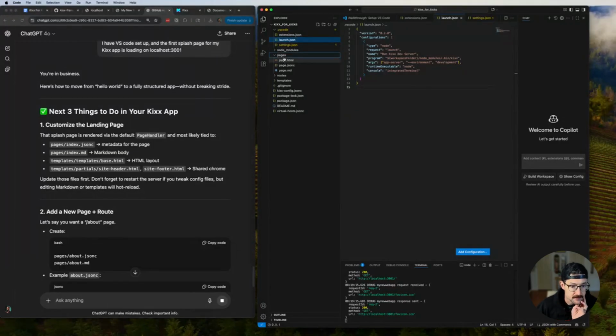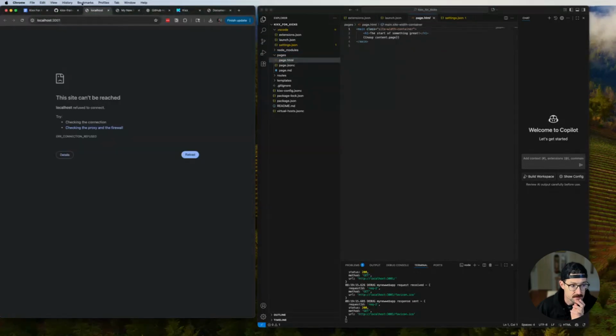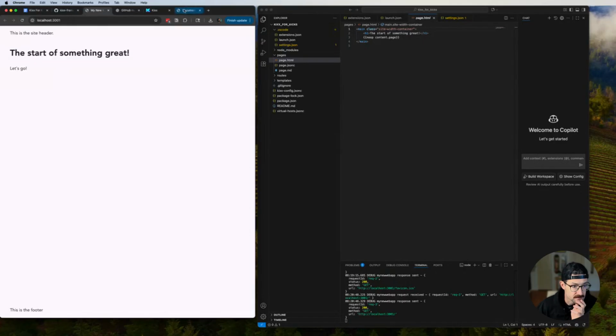So pages, page.html. I would expect whatever is in here to match what is in here. So, start of something great. H1, classic HTML tag, one of the best. Okay, great, /main. Question is, there's more, right? It says let's go. This doesn't say let's go. This is the site header. This doesn't say this is the site header.